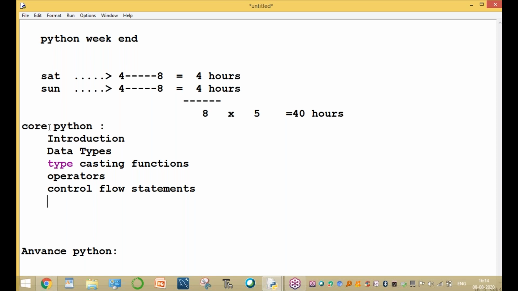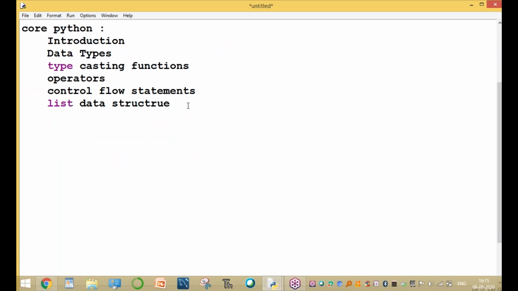And after completing the control flow statements, next we go for the list data structure. It is available only in Python, not in other programming languages. And another one is the tuple data structure, and the next one is the set data structure. These four concepts are very important in Python. Why? Because data structures are the way of storing the data internally.